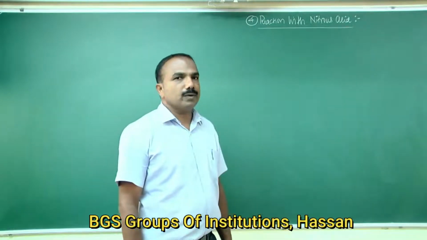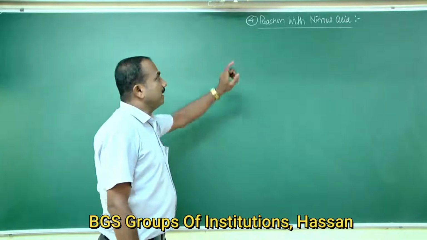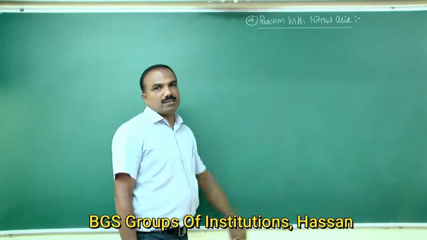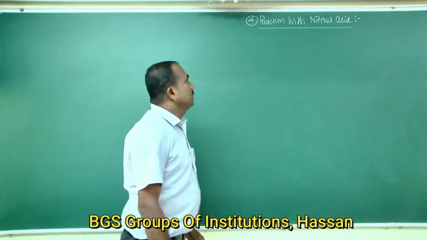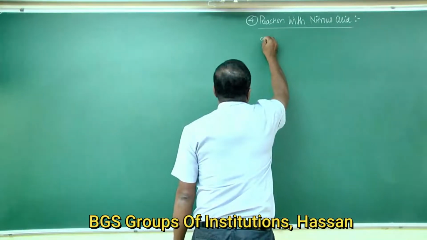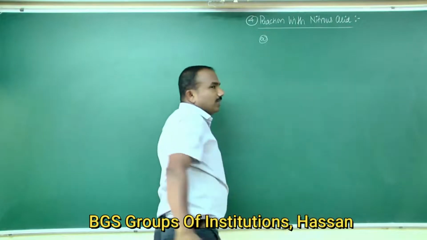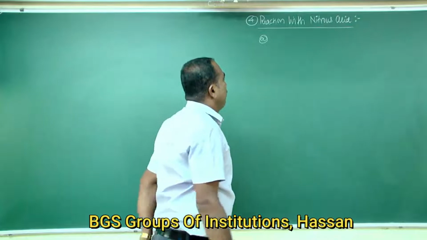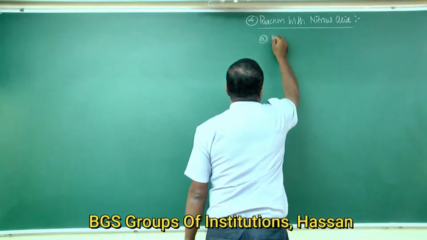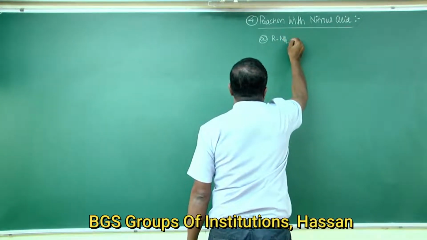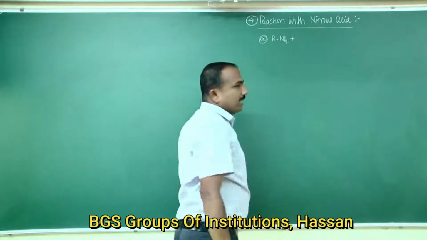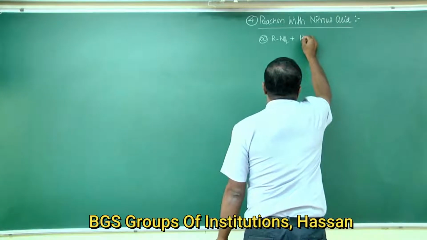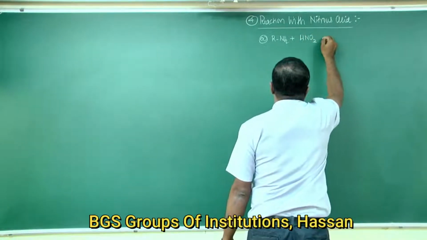Today we are going to continue with the chemical properties of amines. The third property is reaction with nitrous acid. In this reaction there are two reactions. Primary aliphatic amines react with nitrous acid. The formula of nitrous acid is HNO2.